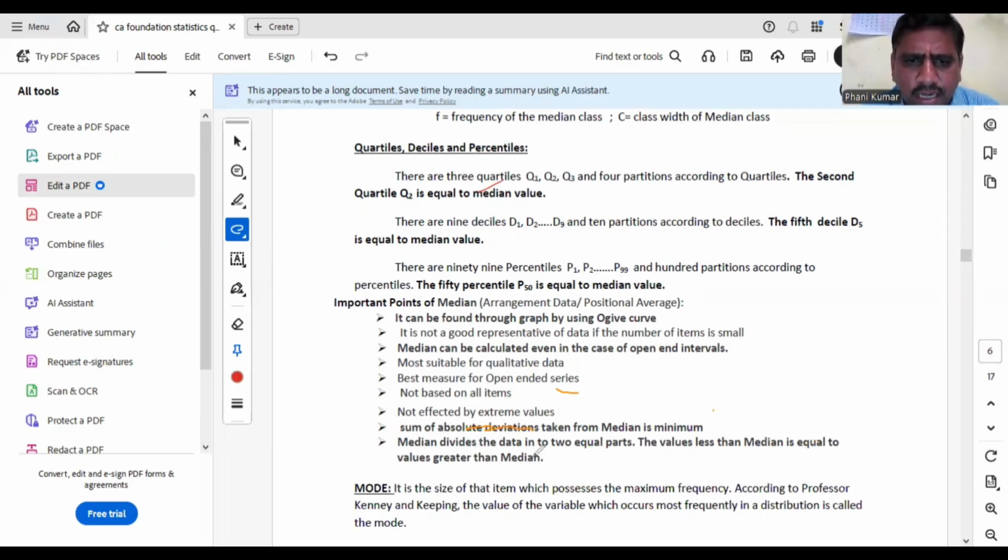So median divides the data into two equal parts. Okay. Median divides the data into two equal parts. That means the values less than or equal to median are equal to the values greater than or equal to median. So this is about median.